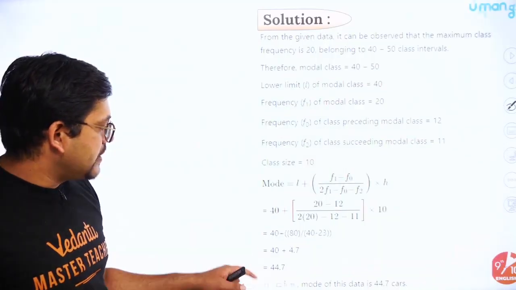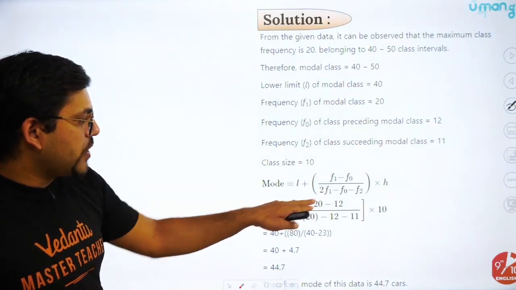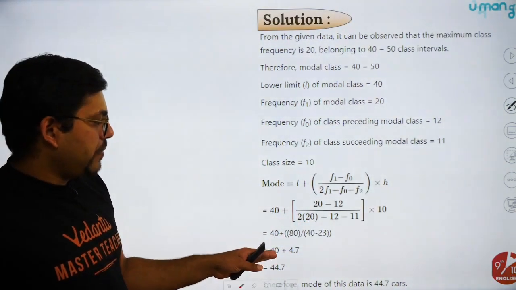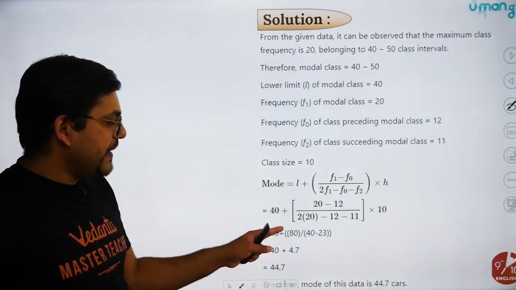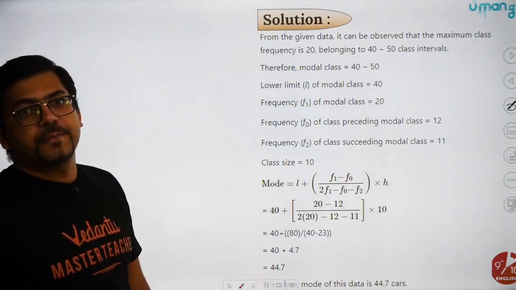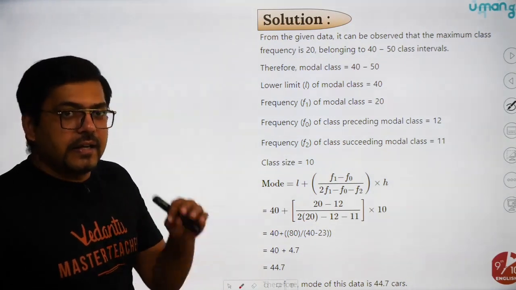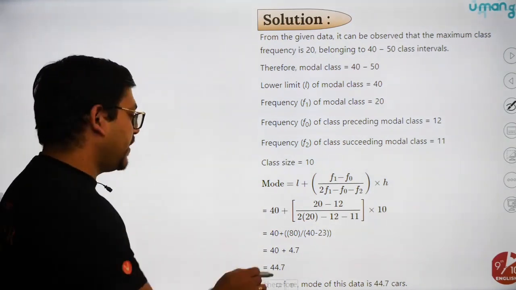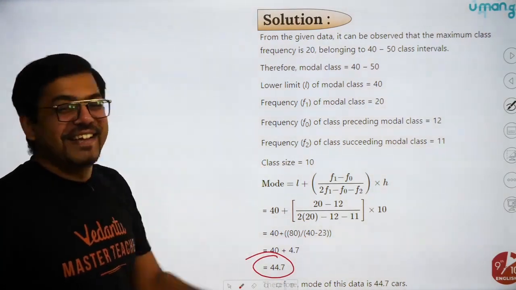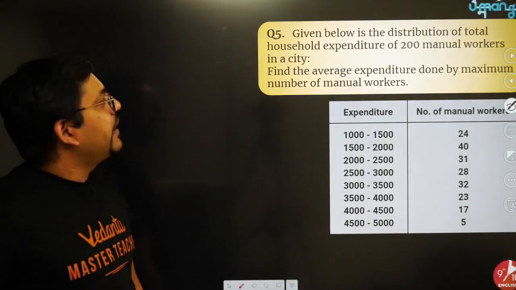Let me show you the final answer. 40, the same way, plus (20 minus 12) upon (40 minus 12 minus 11). Solve it: 40 plus 80 divided by 17, and hence you get the answer 44.7. That is the mode, and this is how you find the mode. I hope you all get it. Yes, thumbs up. Chalo, that's great. If you all understood, let's move to the next question.